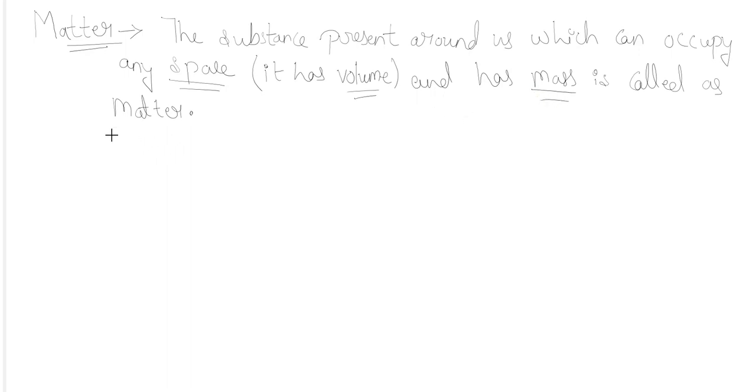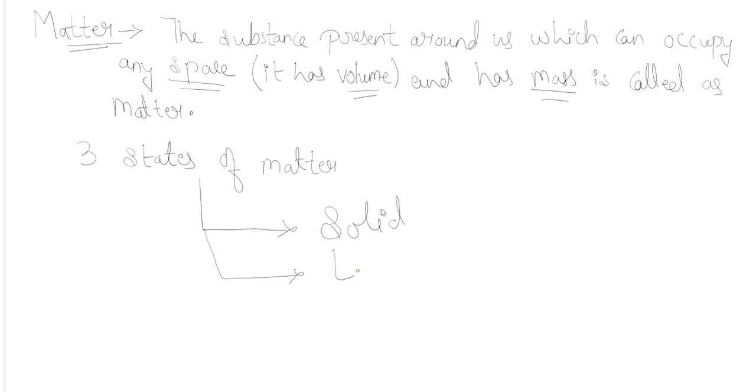From very lower classes, we know that there are three states of matter. What are these three states? The first one is solid, the second one is liquid, and the third one is gas. So three states are there: solid, liquid, and gas.